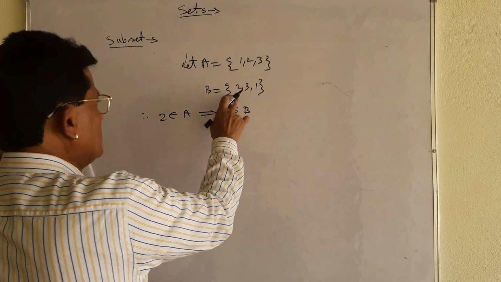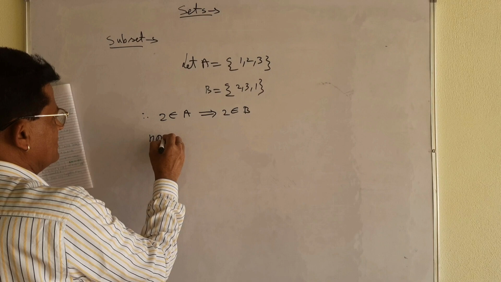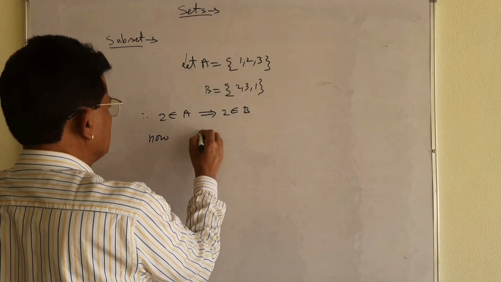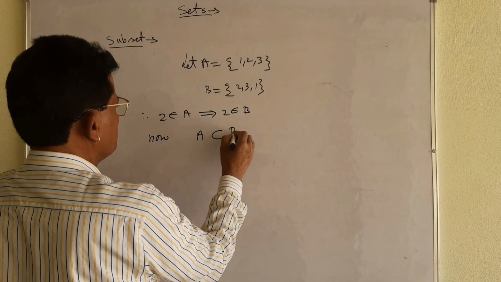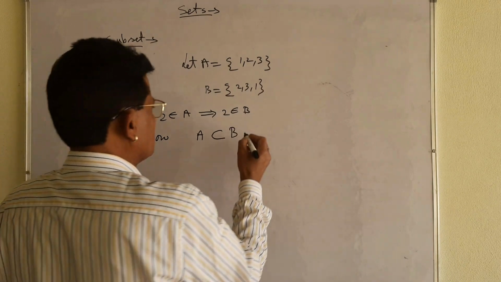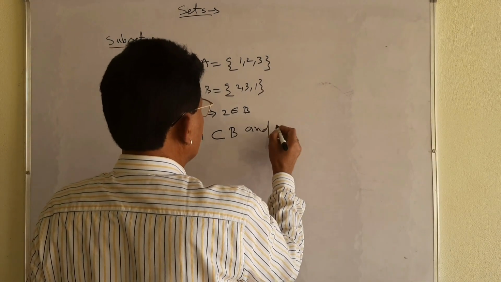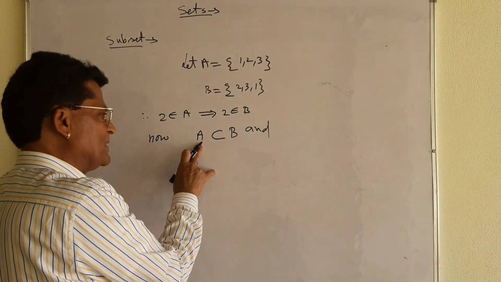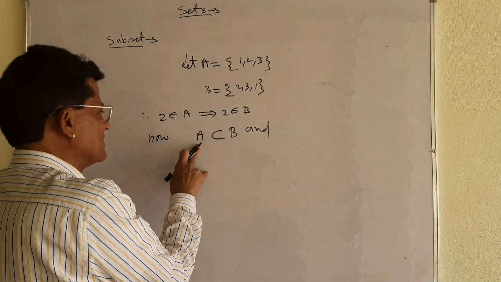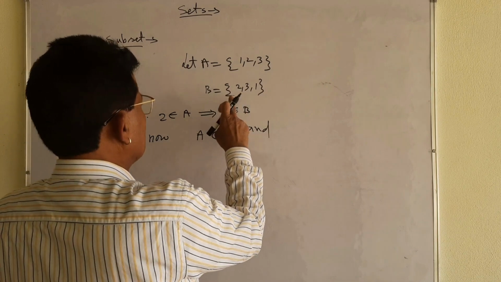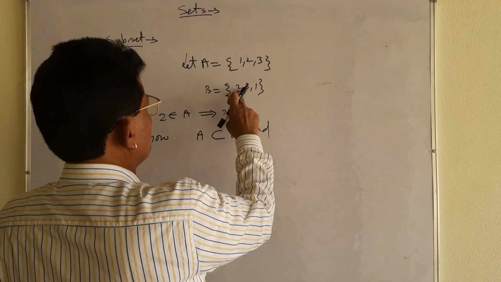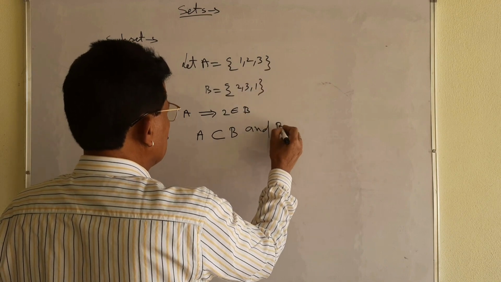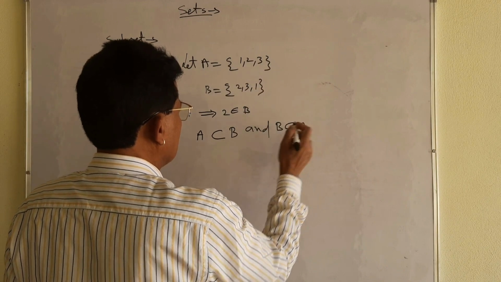That is why you see carefully. Now I will write: 1 is here, 2 is here, 3 is here. Then what does it mean? A is a subset of B. Okay? Let me take another thing. My dear student, all the elements of A are in B, so A is a subset of B. Now all the elements of B: 2 is here, 1 is here, 3 is here. That is why B is also a subset of A.